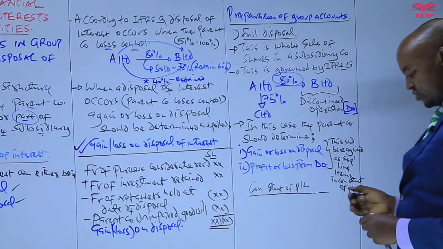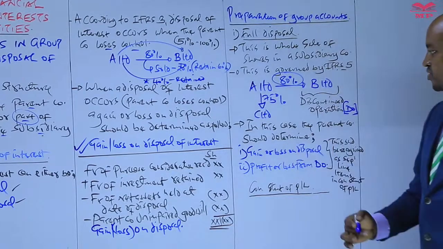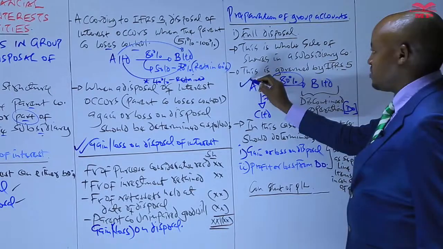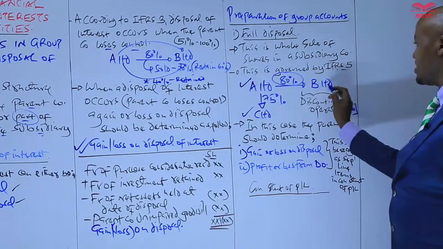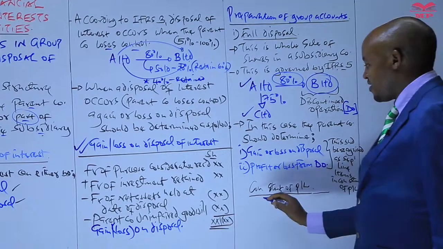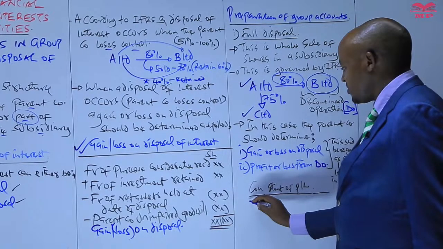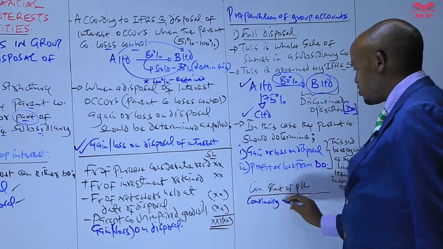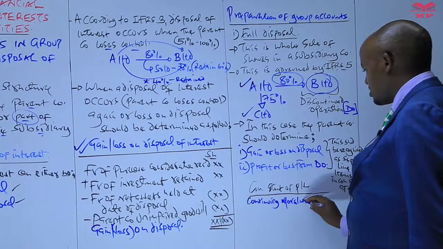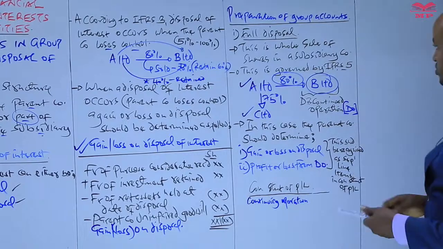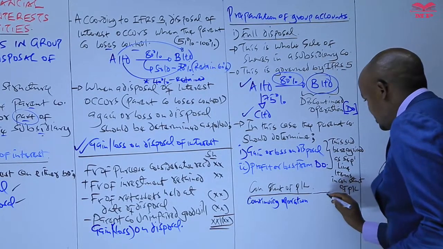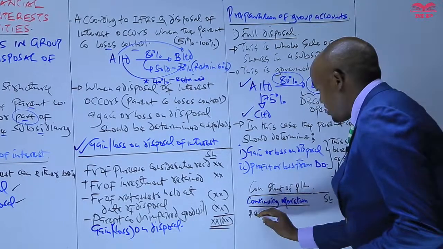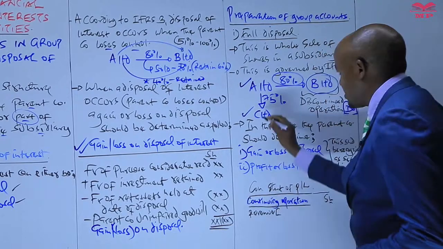So the parent company should first of all determine the profit or loss from the continuing operations. So the continuing operations will be the parent company and the C, because you have said this one is a discontinued operation. So therefore, the parent company should determine what? The profit or the loss from continuing operations. Continuing operations include A and C, and for the parent company to do that, basically, in this case, we take the revenue of this continued operation.